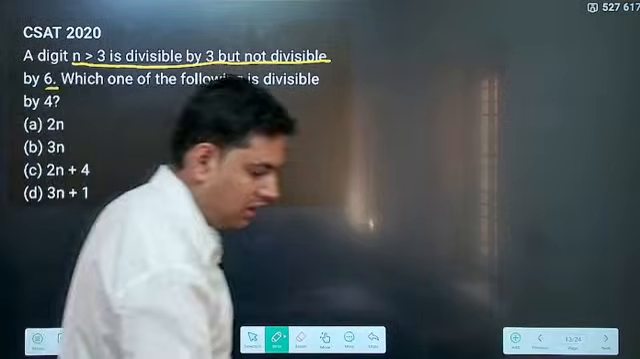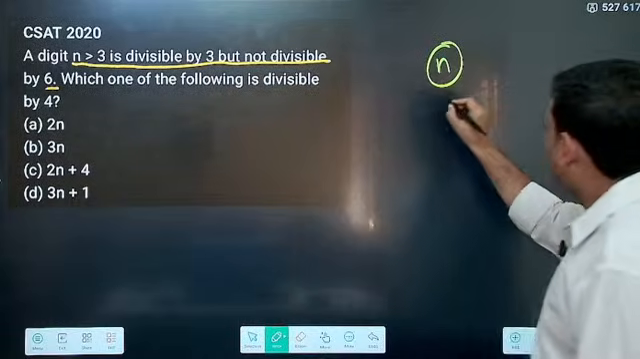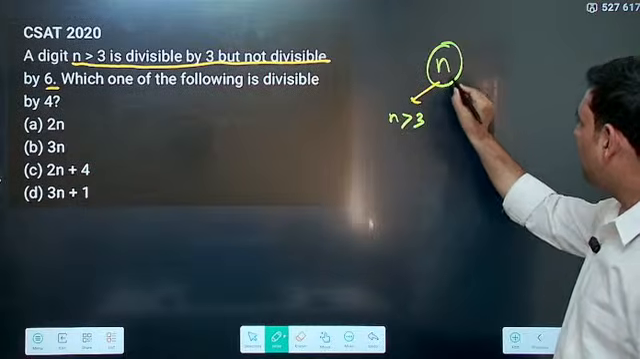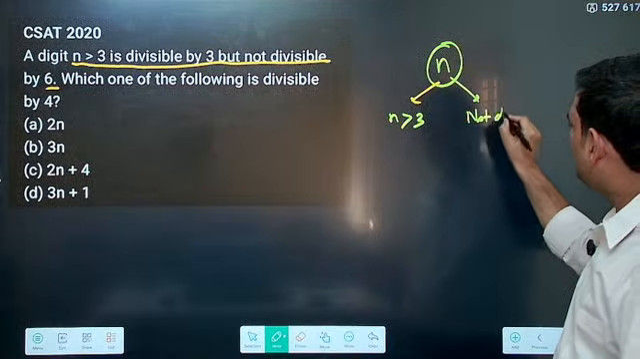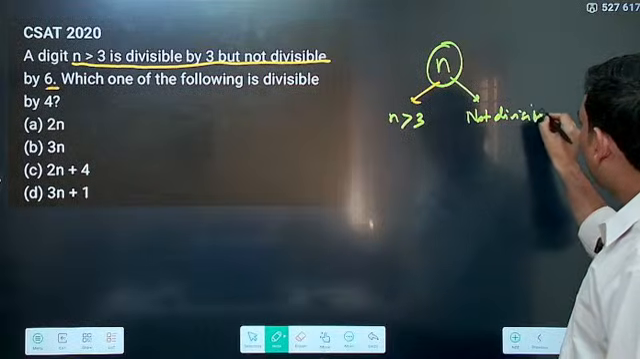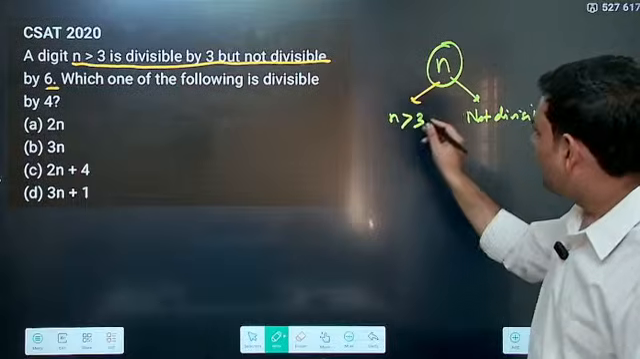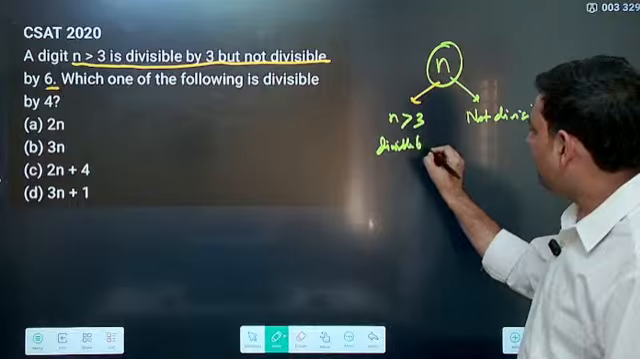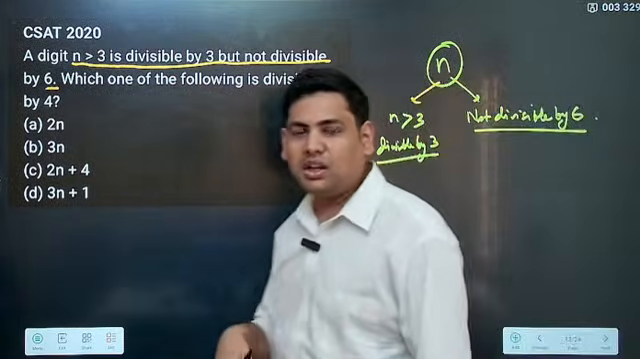Okay, so now can you think of any number n? Now there are two things. One is n is greater than 3, correct? The other is that it is not divisible by 6. N is greater than 3 and it is divisible by 3. Now can you think of such a number?